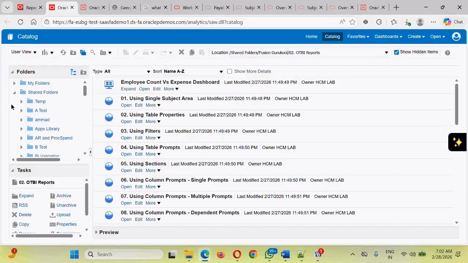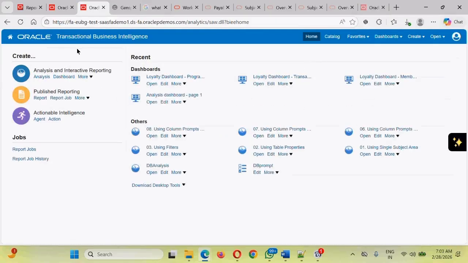This catalog page is nothing special, guys. It's like the C drive and D drive in your laptop, with multiple folders and multiple components. It is something like that. We will be learning all these things in detail about this application. First of all, guys, this software is called OTBI software. Do we need to pay for this software? No, it is freely integrated, inbuilt and provided by Oracle. Once you purchase the front-end application, this will be automatically integrated. The software name itself is Oracle Transactional Business Intelligence, and the technology that we are learning is also called OTBI.